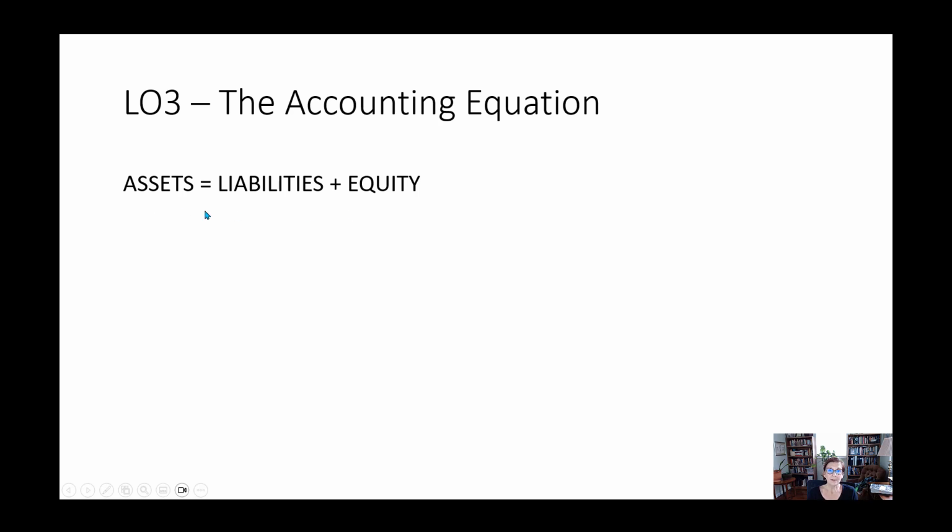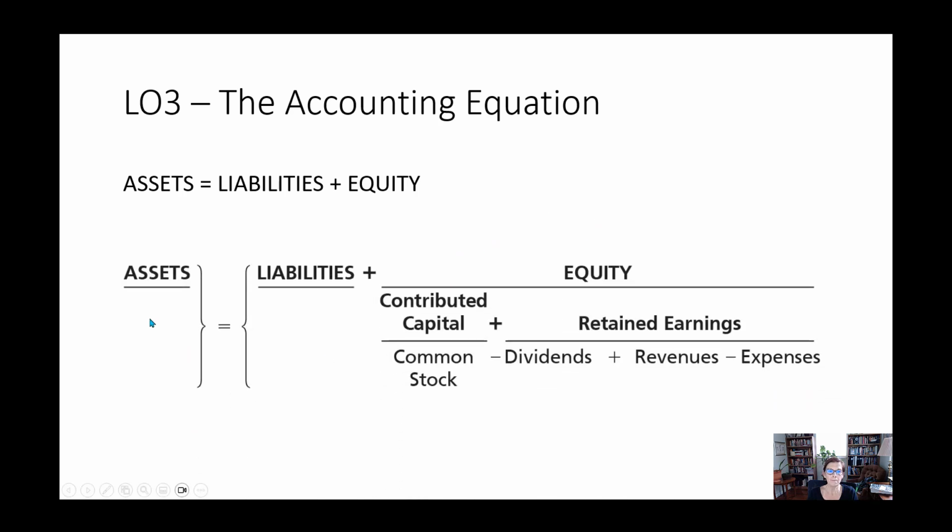So companies' assets either come from borrowing or they come from equity. And the equity comes from two places: people contributing money into the company as investors, or money that the company earned. So let's expand this equation a little. We know what assets are, right? Things like cash, equipment. Liabilities, money that the company owes to somebody else.